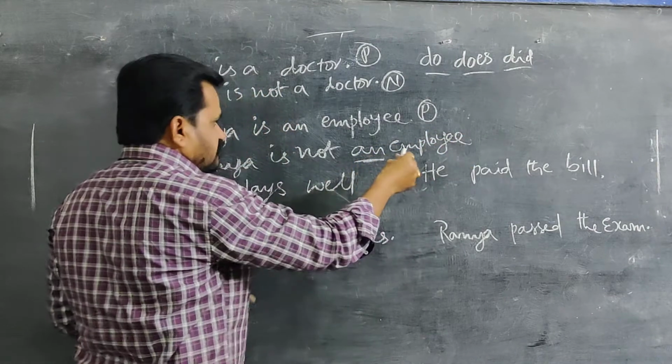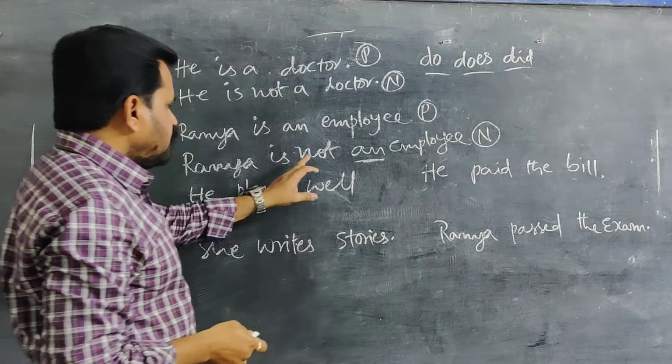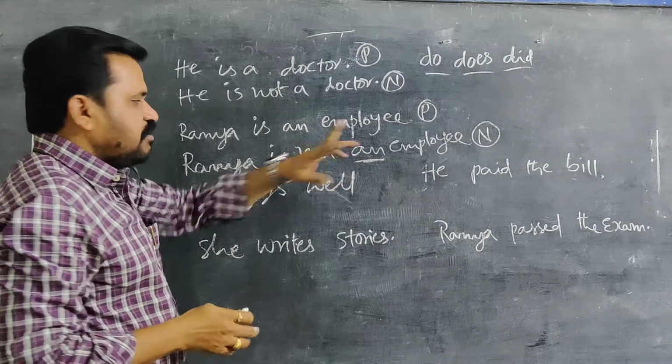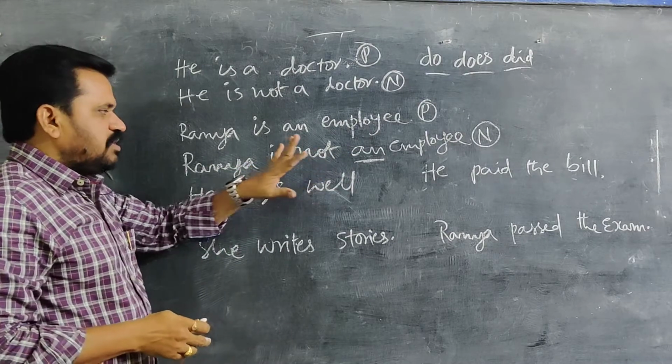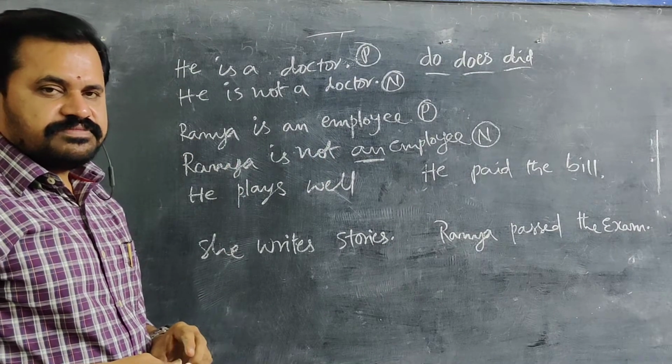This is a negative sentence. So we can use not after the helping verb only. You can't say Ramya not an employee. Ramya is not an employee is right.